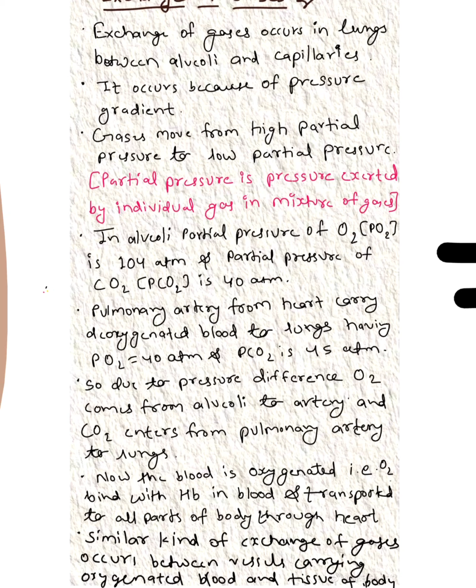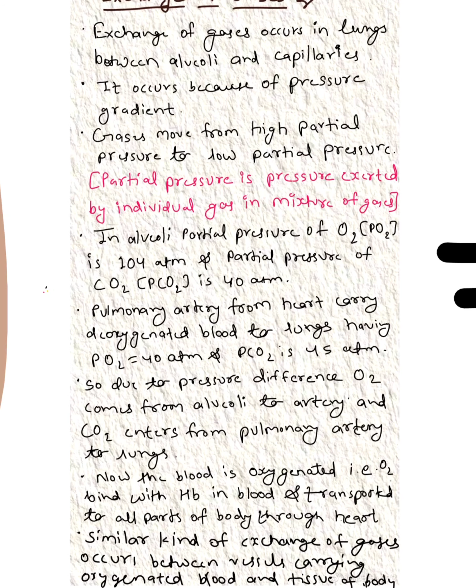Exchange of gases occurs in the lungs between alveoli and capillaries. It occurs because of a pressure gradient. Gases move from high partial pressure to low partial pressure. Partial pressure is the pressure exerted by an individual gas in a mixture of gases.